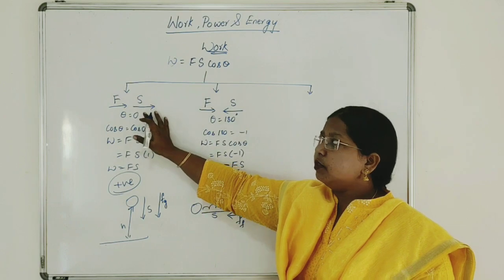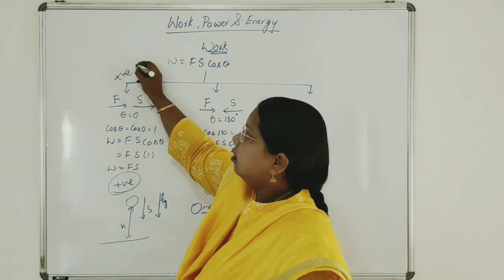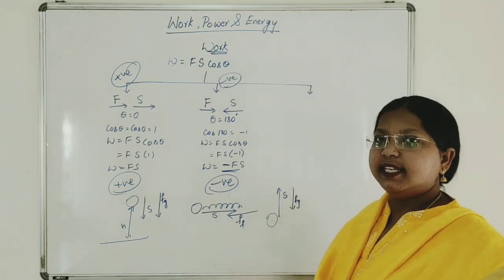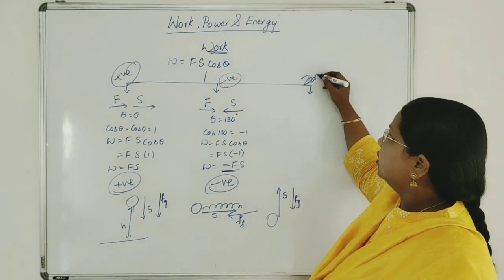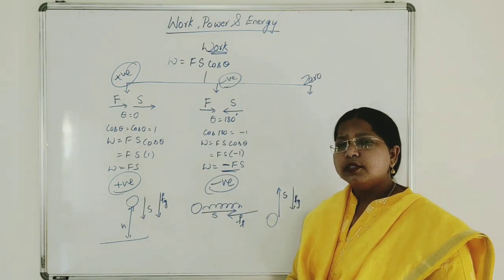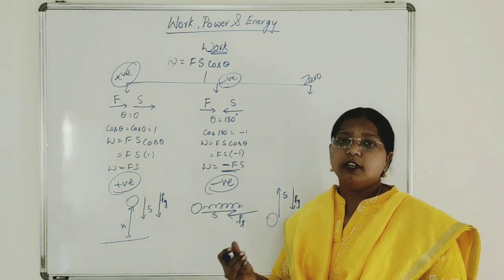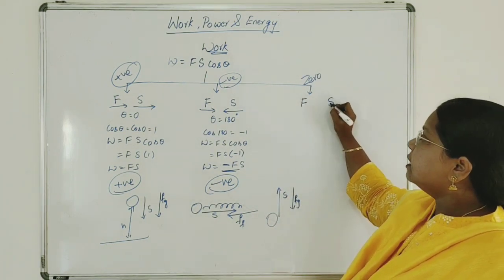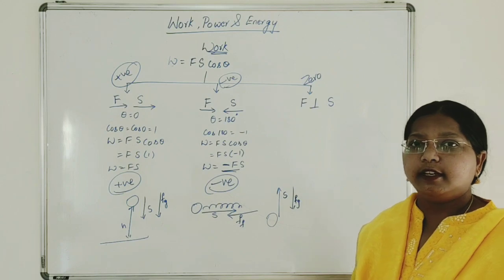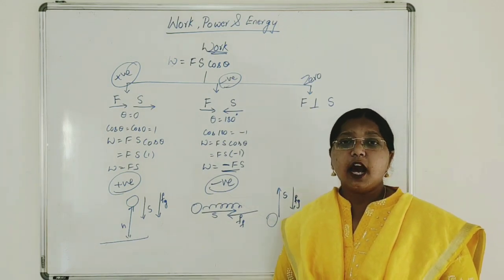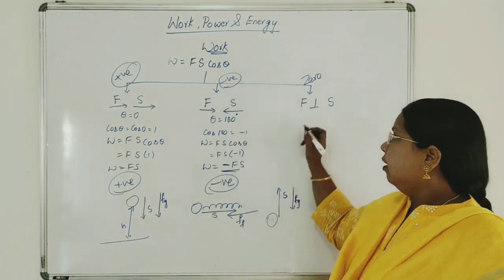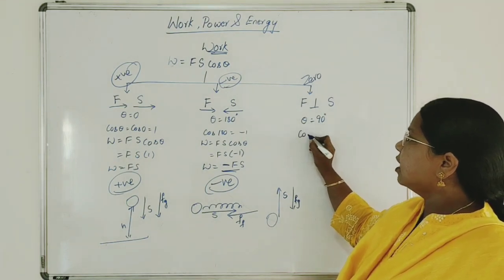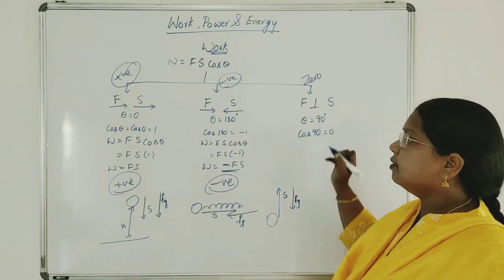So now we came to know that there is positive work, negative work, and the third case is zero work. Work done is 0. There are two cases where work done will be 0. Let us see the first one. When force and displacement are perpendicular to each other, it means theta is equal to 90 degrees. Cos 90 is equal to 0.